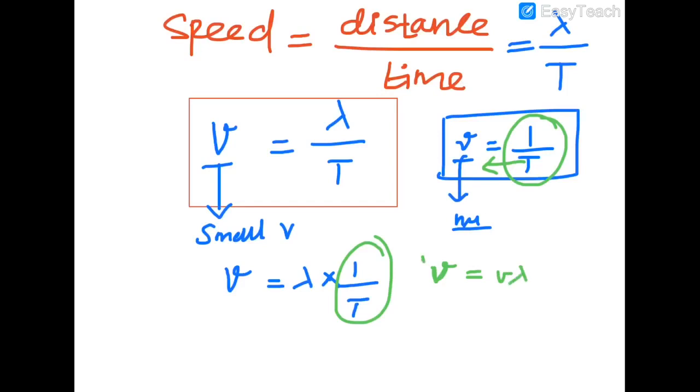Nu means frequency, into your wavelength, that means distance. Lambda is the wavelength of the sound wave, the distance traveled by the sound wave in one time period. So speed equals wavelength into frequency.